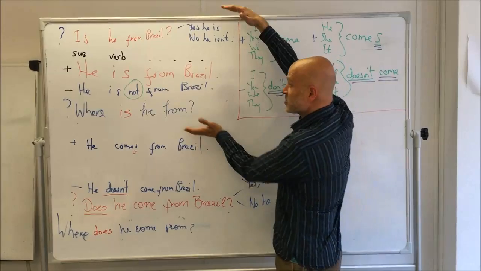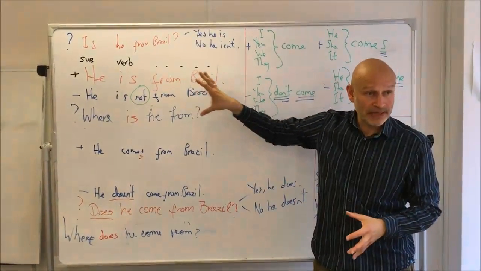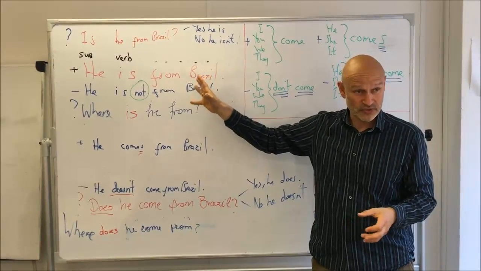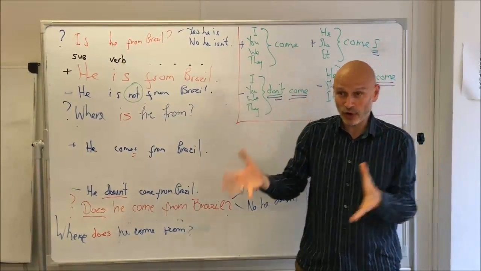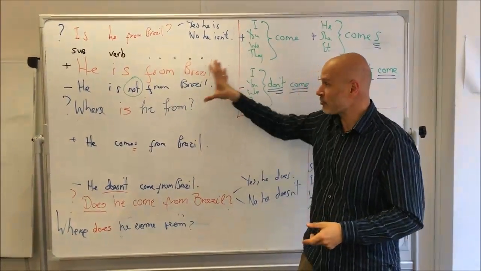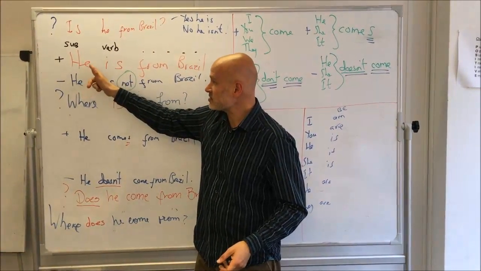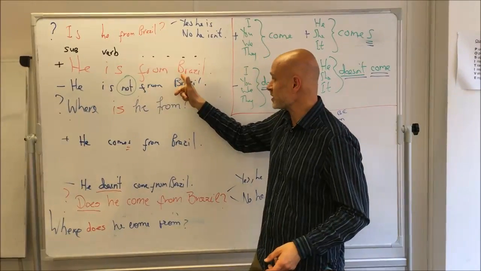So let's look at this one here, using the verb to be. Now, this is the 3rd person we're doing today, because we've moved on. We have got better. We're doing more. We're on the 3rd person. Here's the positive sentence. He is from Brazil.